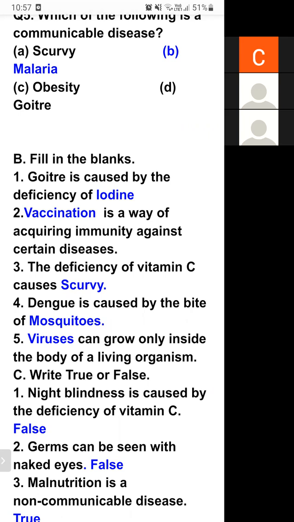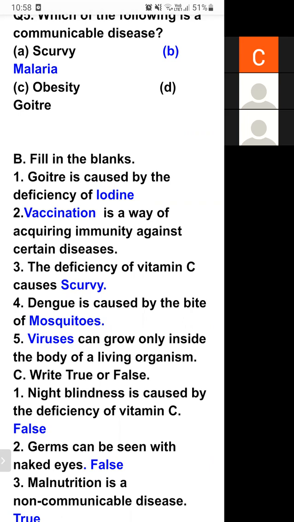Second fill-up, dash is a way of acquiring immunity against certain disease. Vaccination. Third fill-up, deficiency of vitamin C causes scurvy. If there is a lack of vitamin C in our body, we will get a disease known as scurvy.